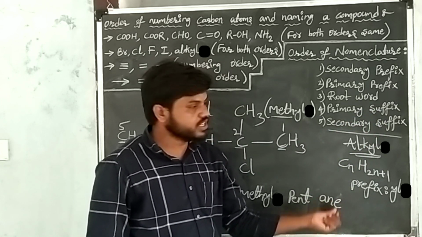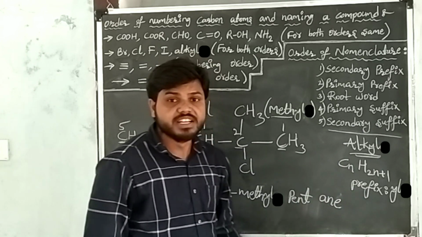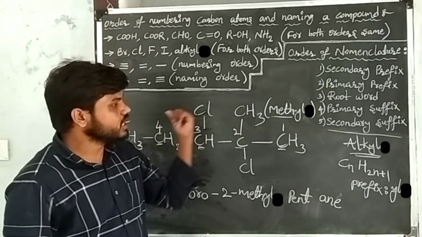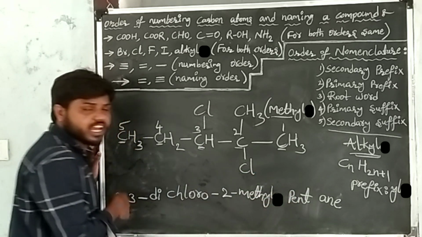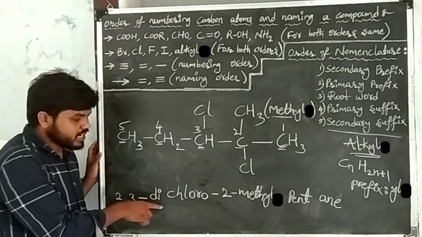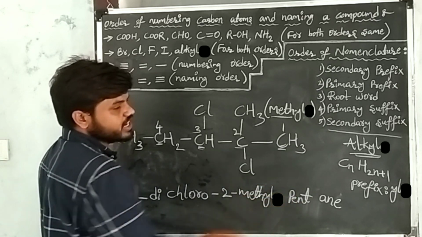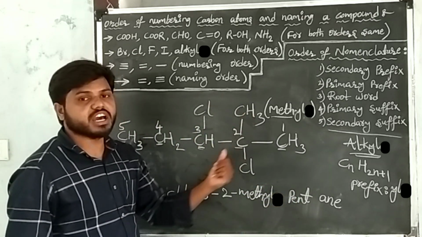After writing the suffix of single bond, go to the secondary suffix. Secondary suffixes are functional groups. Functional groups are not present in the given carbon compound. So this is our required IUPAC name. 2, 3 dichloro 2 methyl pentane is the IUPAC name of the given carbon compound.